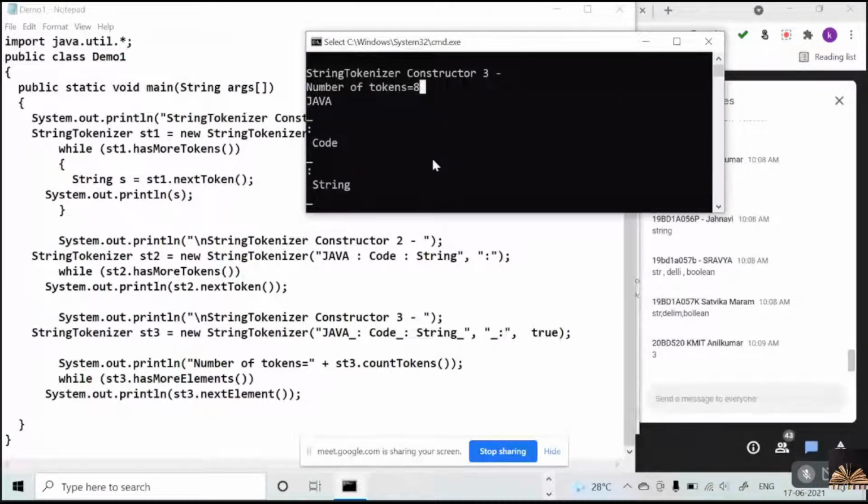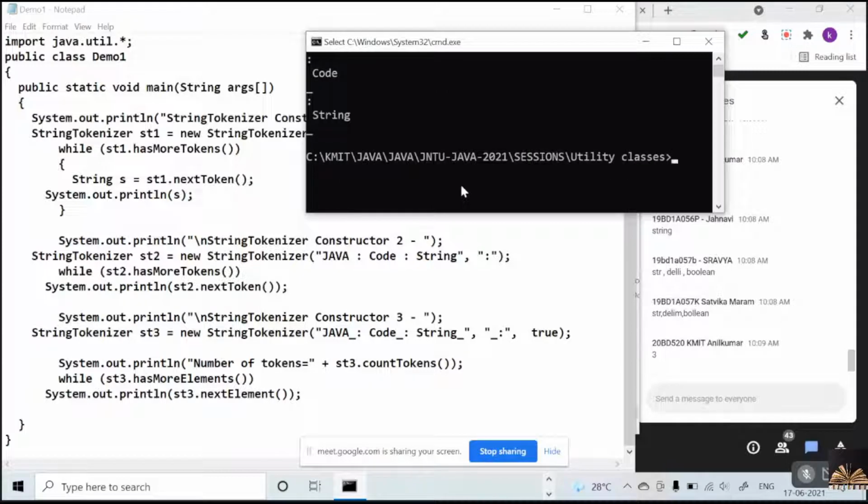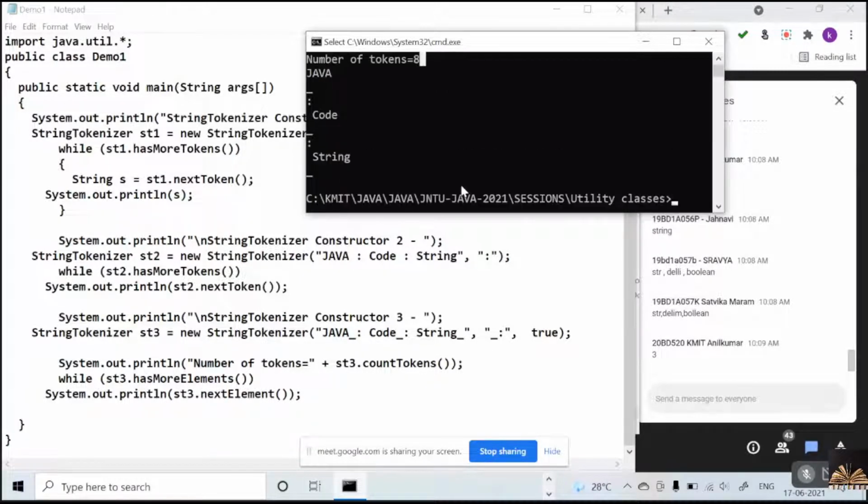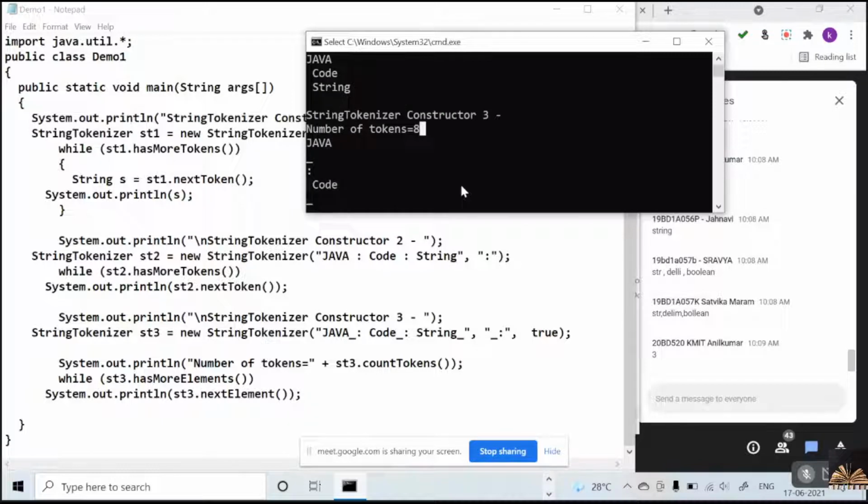Once we use true, the delimiters are also treated as tokens. That is why we get underscore, colon, and then along with the space, code, underscore, again colon. Understood now, everyone? And the number of tokens are 8.